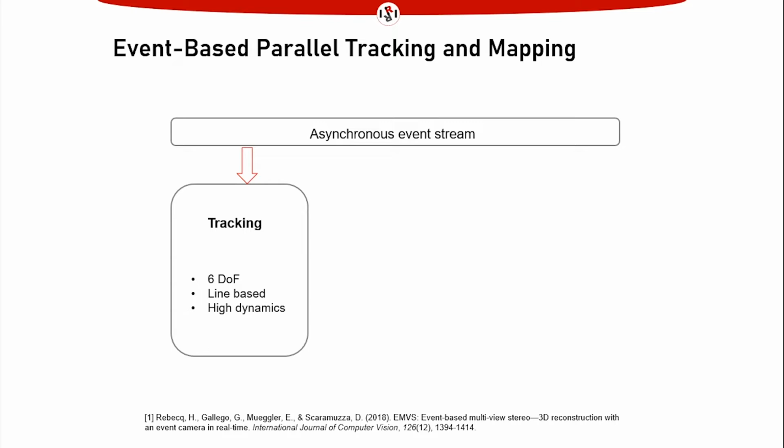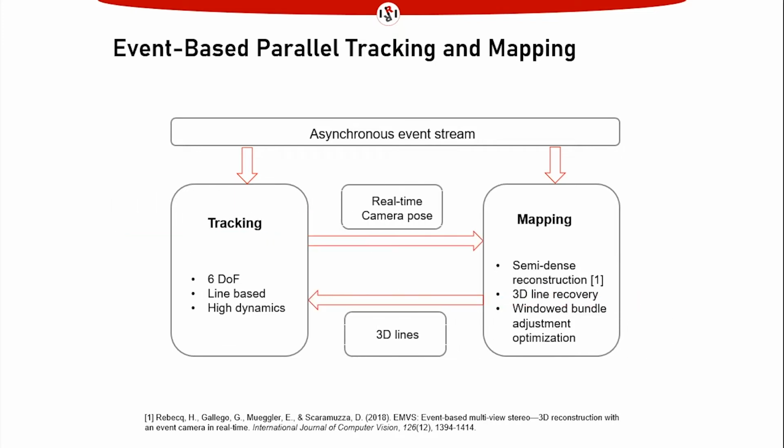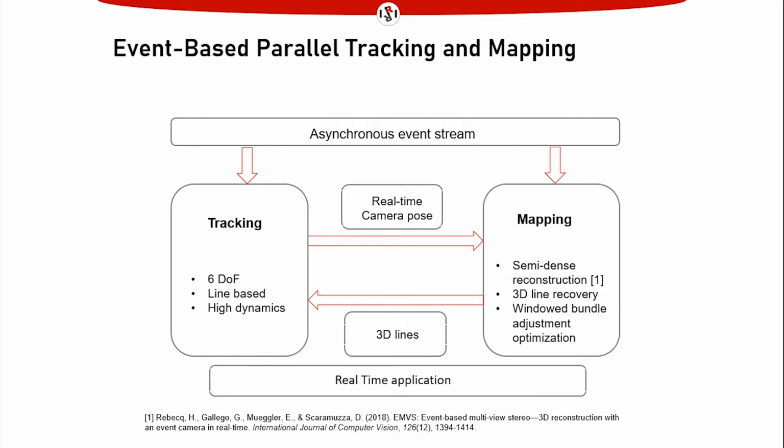We deal with the SLAM problem by solving the tracking and mapping in parallel threads. The tracking thread estimates the camera pose using lines and events, while the mapping thread builds a semi-dense reconstruction from which we recover and optimize 3D lines. Both nodes are constantly sharing information and running in real time.